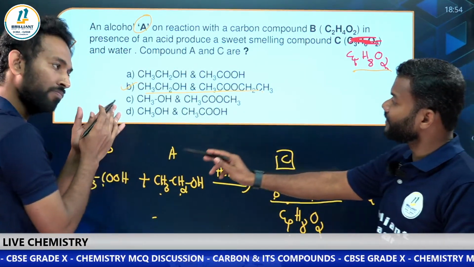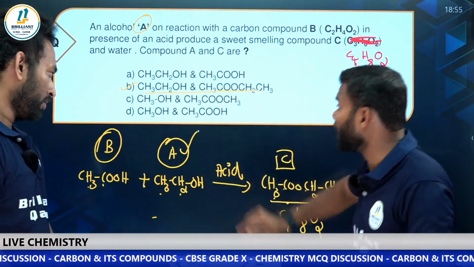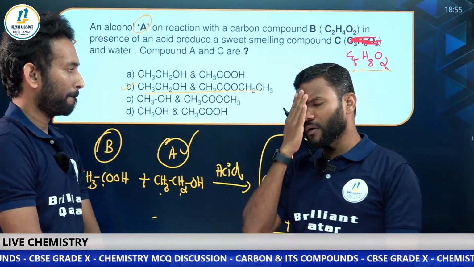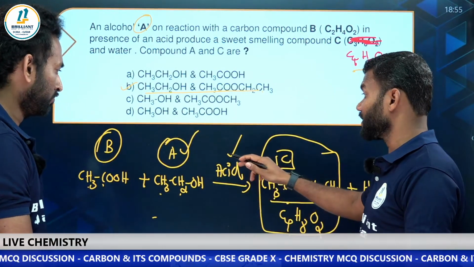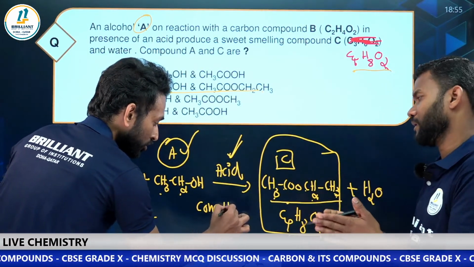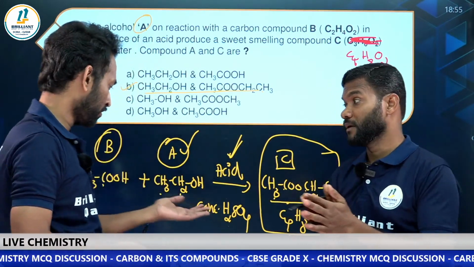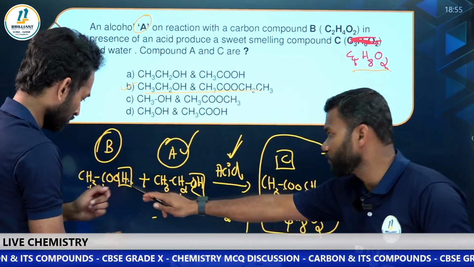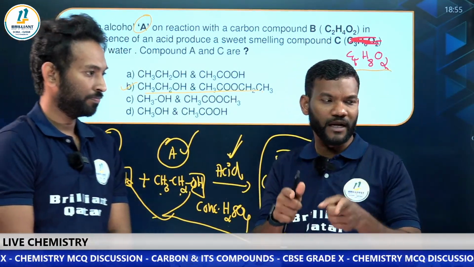So it is clear that when an acid reacts with an alcohol, surely we are going to get an ester, right? So, sir, I have a doubt. Now, suppose you said that in the presence of acid, what is actually the role of the acid? I mean, what is the role of acid there? Actually, here we are using concentrated H2SO4. Correct. Concentrated H2SO4 will remove water from the compound. So just look at here, this hydrogen is taken from the OH there. So this will be forming ethyl acetate and water. Correct. My dear students, are you getting it clear, everyone?